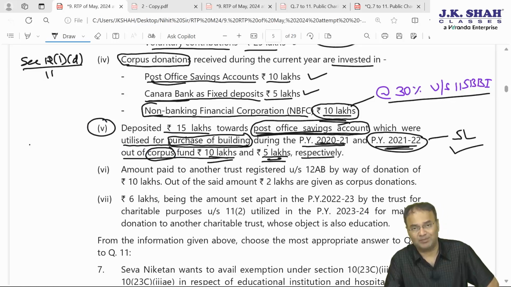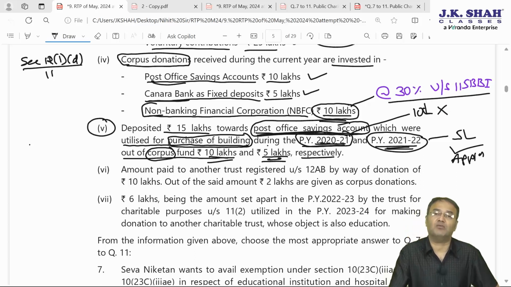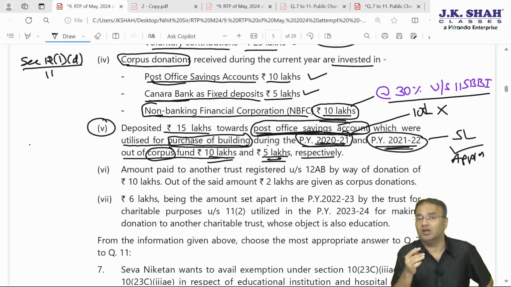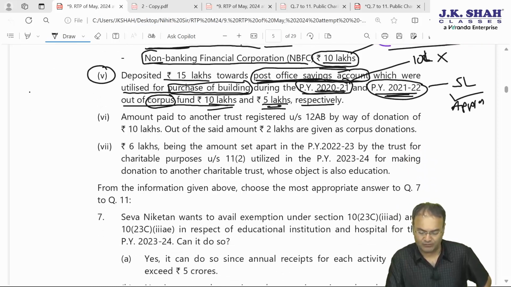This will be regarded as application of income in the current year. But the amount reinvested back which was spent in 2021 out of corpus, 10 lakh rupees, will not be considered as application of income because it must have already been considered as application of income in the year of spending it. It will not be regarded as application of income in the current year. So only 5 lakh will be considered application of income.